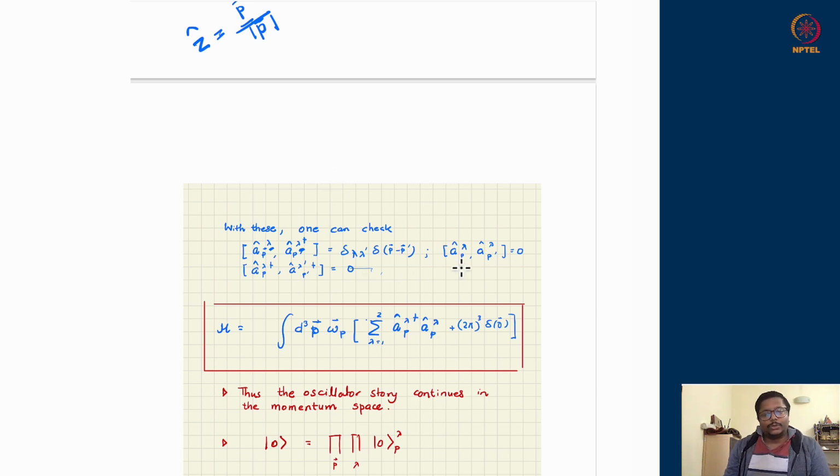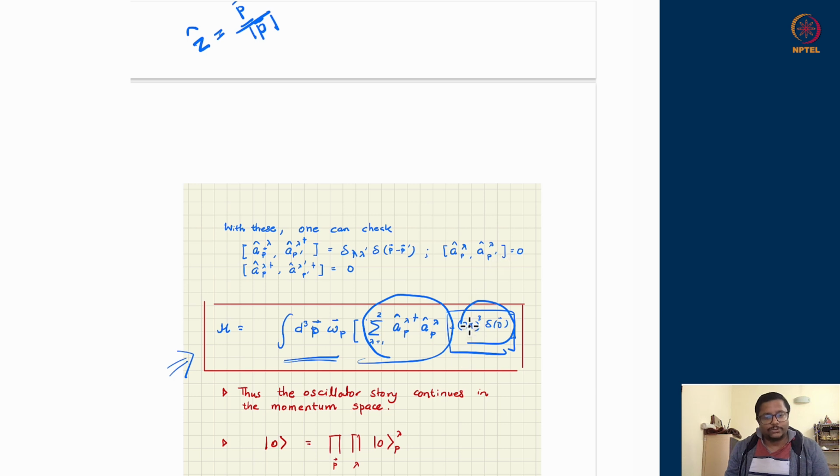And all other commutators among themselves, A with A and A dagger with A dagger, are 0. So all the things which we have learned for the Dirac field, apart from its basic underlying algebra, go through, and this time you will ultimately end up getting the harmonic oscillator Hamiltonian again as well. So H will be this, just like we have done, the number operator plus an extra term with a positive sign, the divergence term which we have been getting all along. This time it is again a bosonic field, so you will get a plus over here, and ultimately in the normal ordered form, you can discard this term.